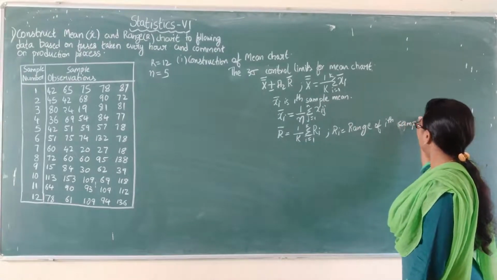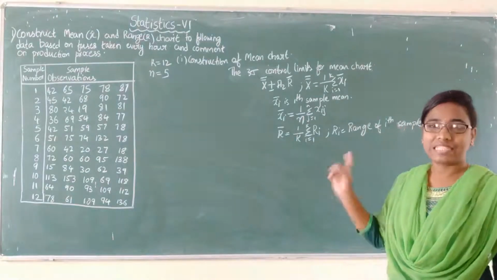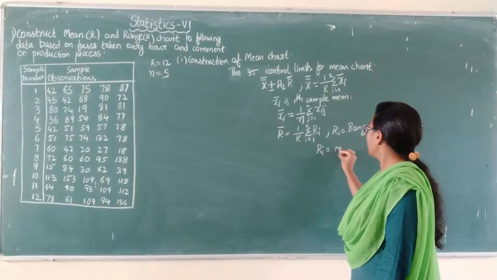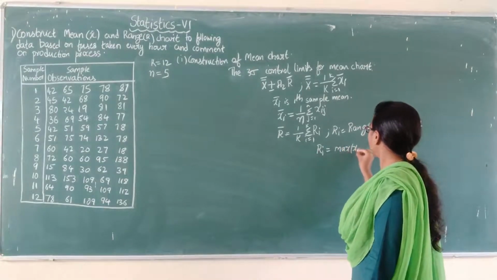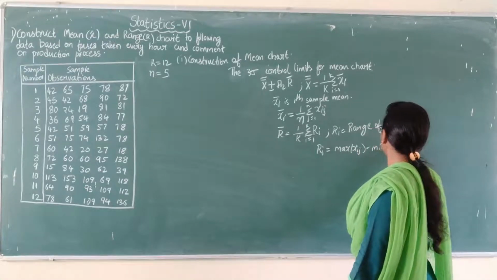So what is the range? Range means it is the difference between the maximum and the minimum value. The formula for Ri is maximum of xij minus minimum of xij.